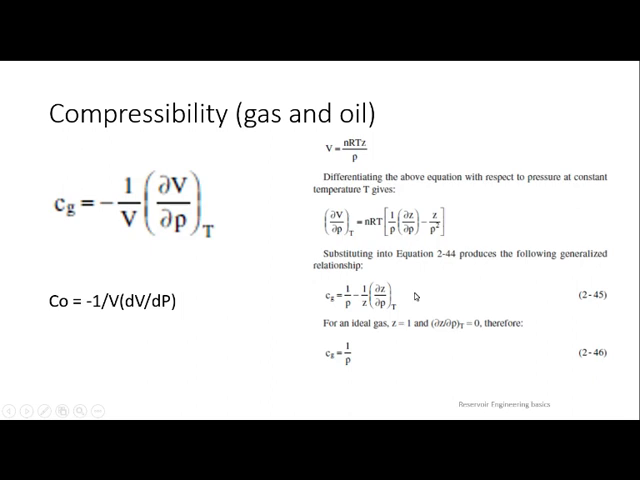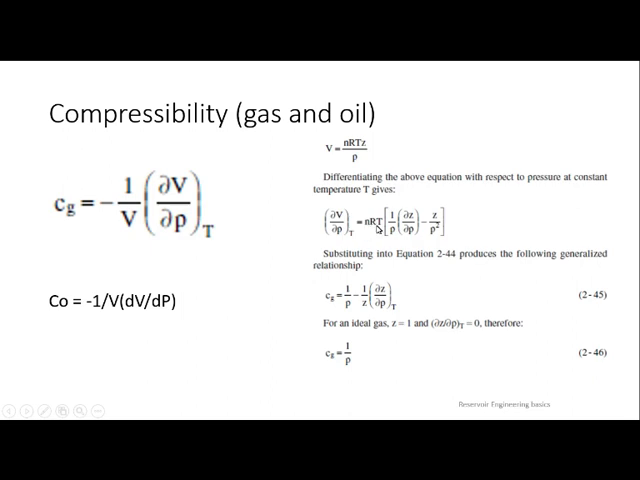When it comes to compressibility, these are the formulas. Gas and oil compressibility. The gas compressibility formula is -1/V, ∂V/∂P. The same formula applies to oil also. But when you are talking about gas, everybody knows the ideal gas law: V = ZnRT/P. So Z is here, nRT Z by P. And when you differentiate it, ∂V/∂P with respect to T, Z is the gas compressibility factor, which cannot be constant. Other things are constant.